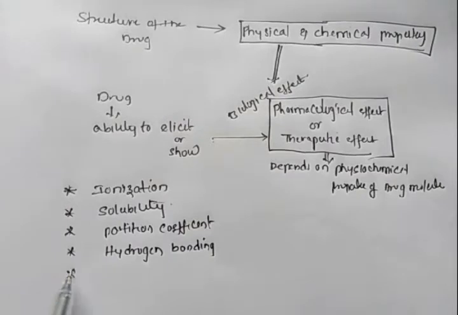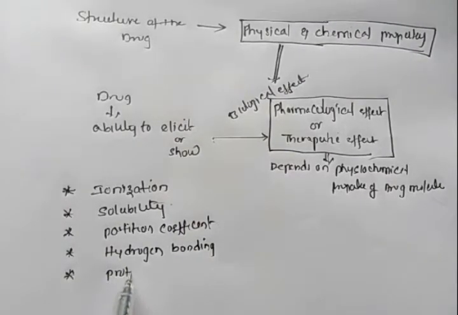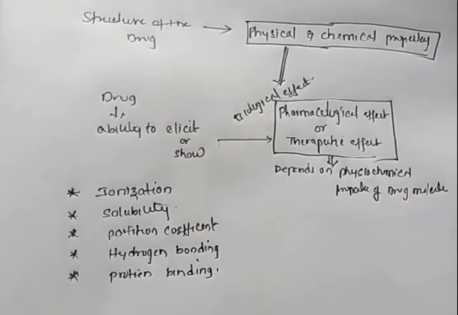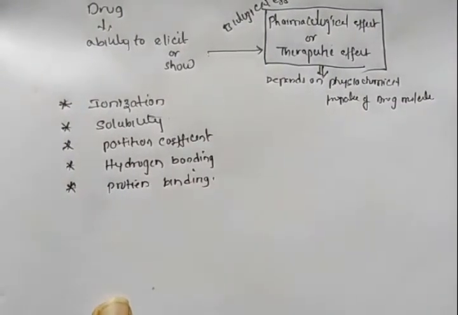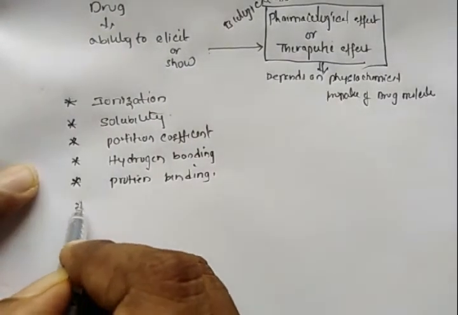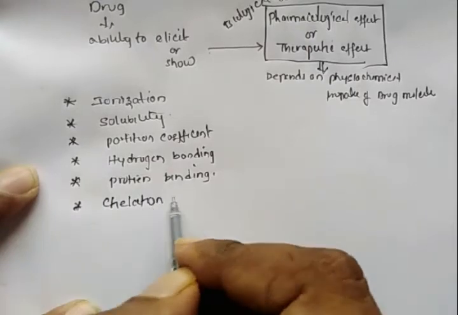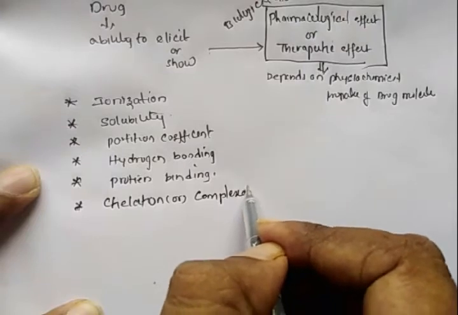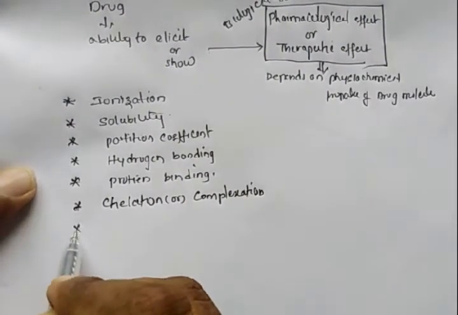The next physicochemical property is protein binding. Next is chelation or complexation.